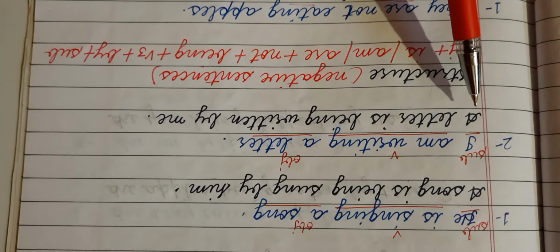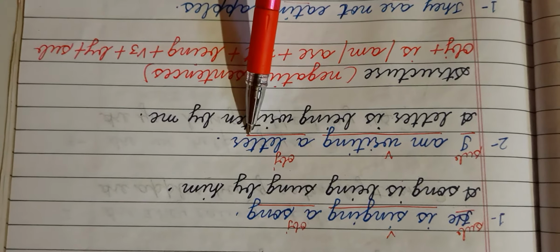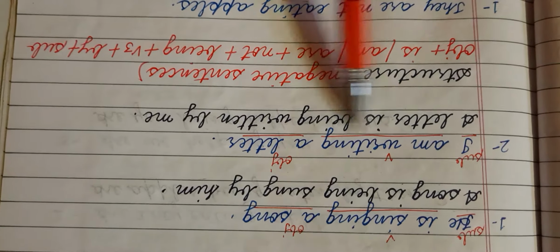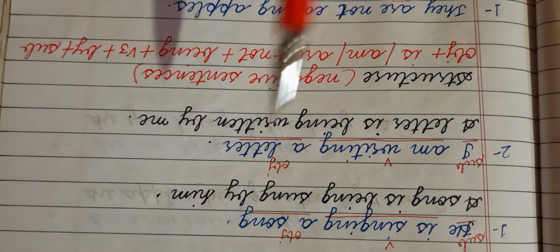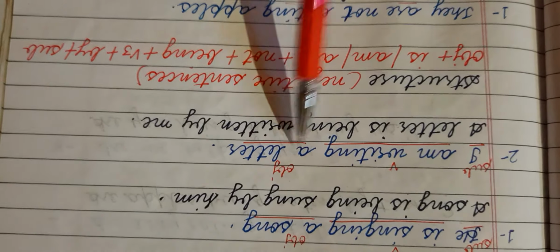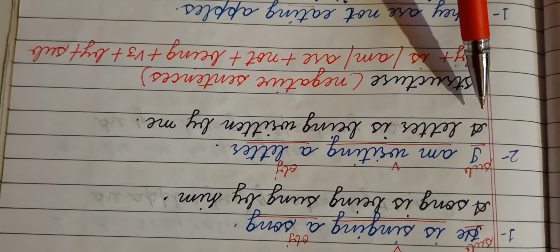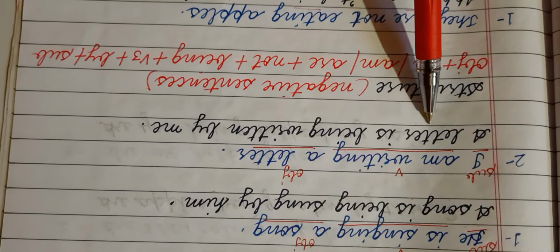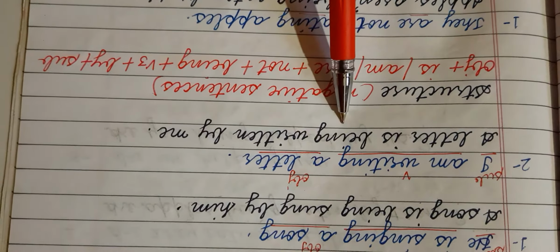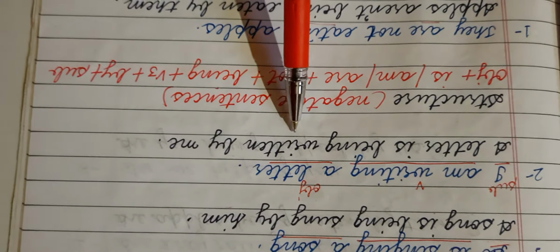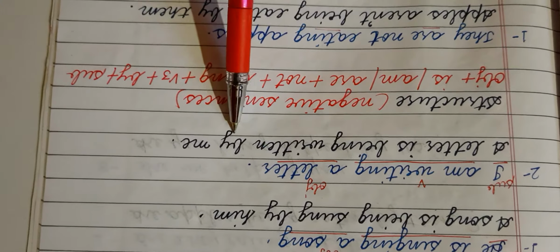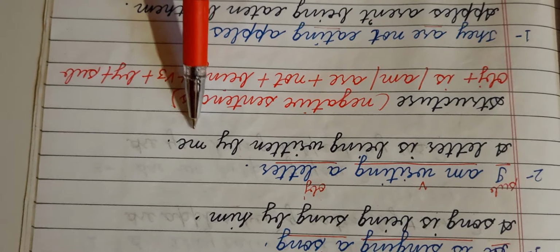Now look at the next one. I am writing a letter. I is the subject, am writing is the verb, a letter is the object. So first we have to write down the object, that is a letter. Is, after that being, then the third form written, then by, and I will become me here.